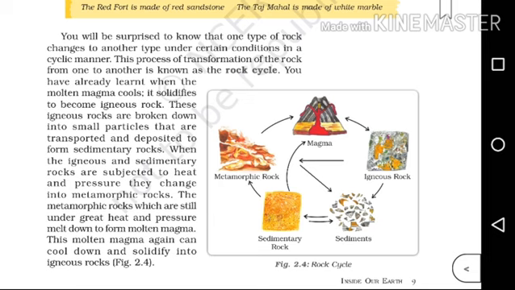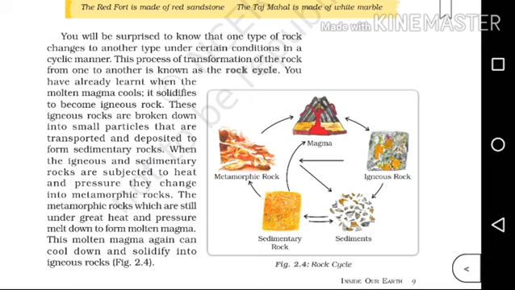This is a cyclic manner. Okay, so this transformation of one rock to another form is known as rock cycle. Okay, so here comes a question. What do you mean by rock cycle? The process of transformation of the rock from one to another is known as rock cycle.